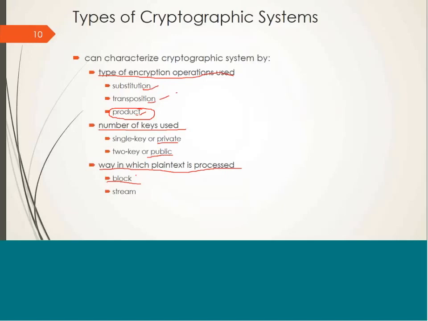So these kinds of algorithms take 8 bytes of plain text and convert it into 8 bytes of ciphertext. Or, as in the case of AES, it takes 16 bytes of plain text and converts it into 16 bytes of ciphertext at a time. In case of stream ciphers, such as the RC4 stream cipher, it takes 1 byte of plain text and converts it into 1 byte of ciphertext. And so on, it keeps proceeding for further bytes.